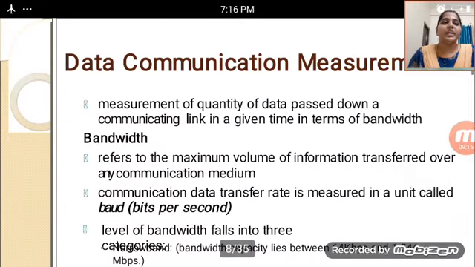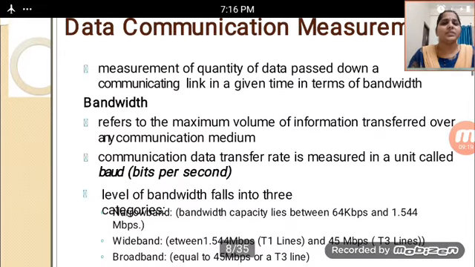After data communication, how can we measure the quantity of data?